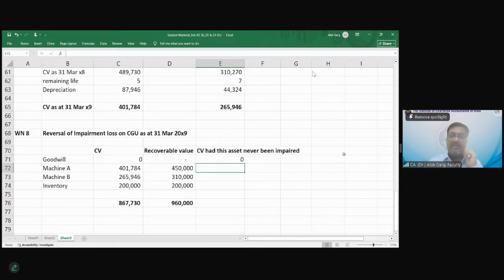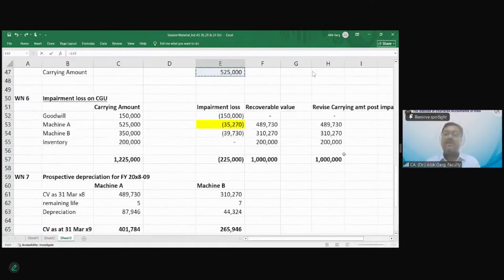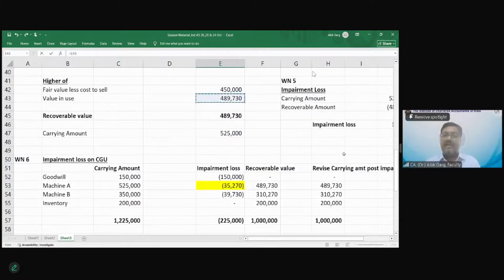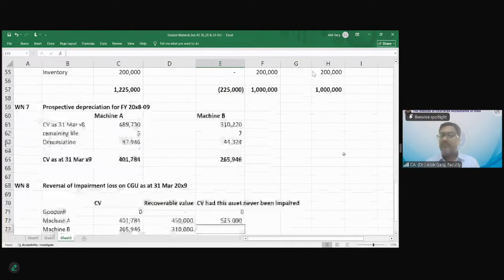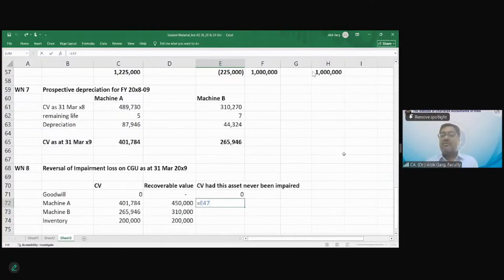Goodwill 0. Machine A. What was the value of machine A on 31st March 2008? The carrying amount was 525. So, for the depreciation of one year: now, what is the depreciation for 1 year? 95,000. 95,000 is the depreciation for 1 year.